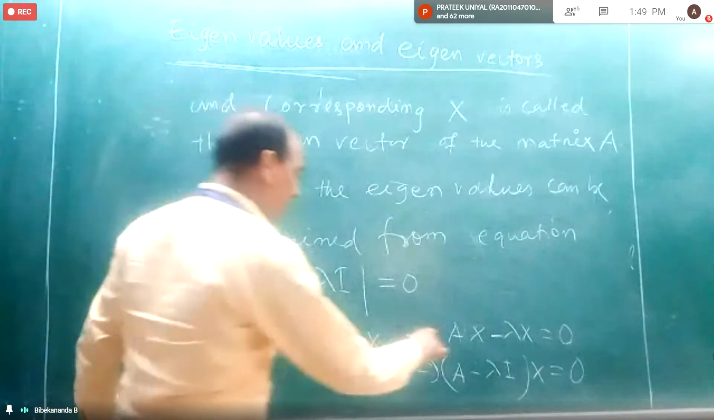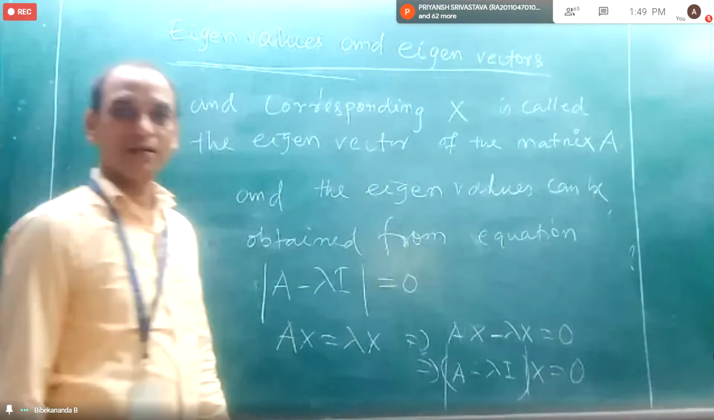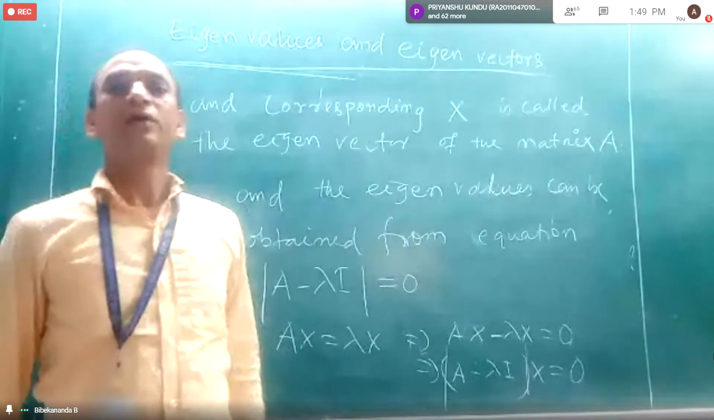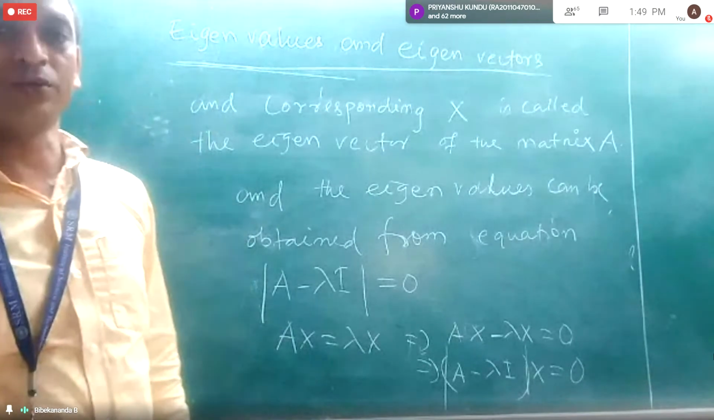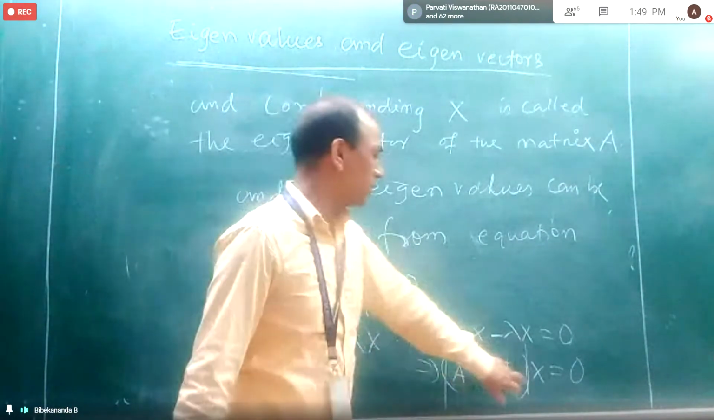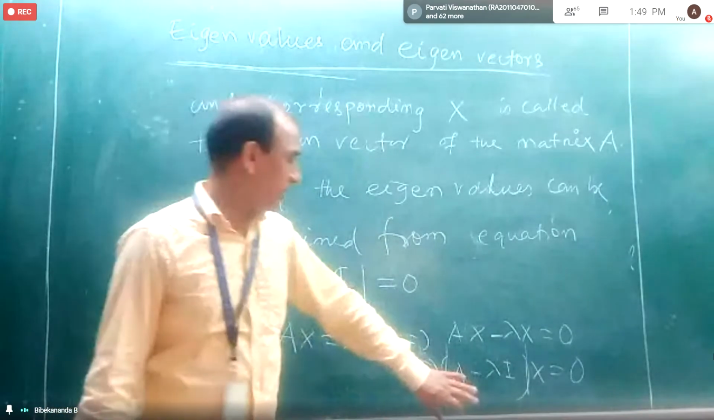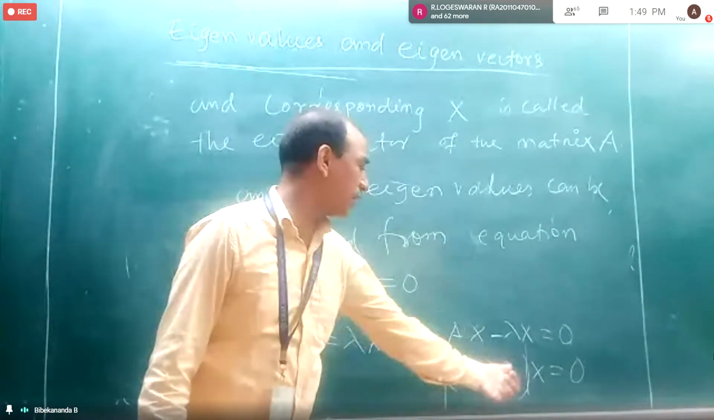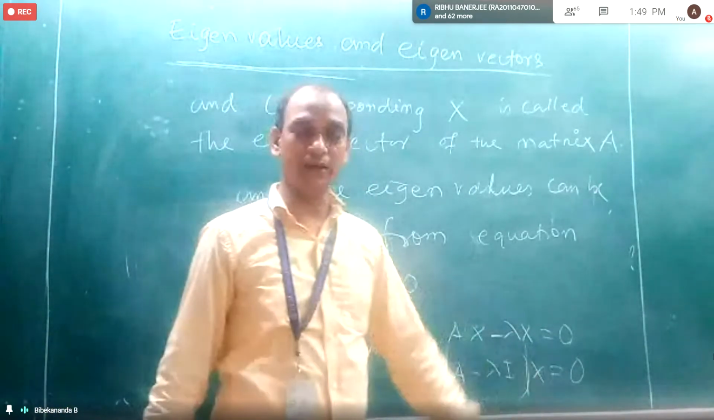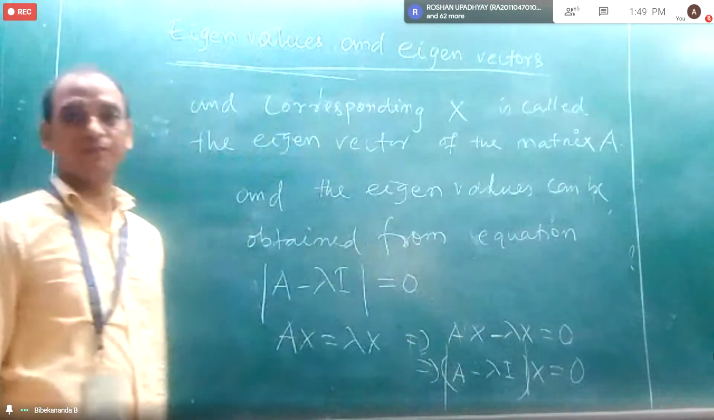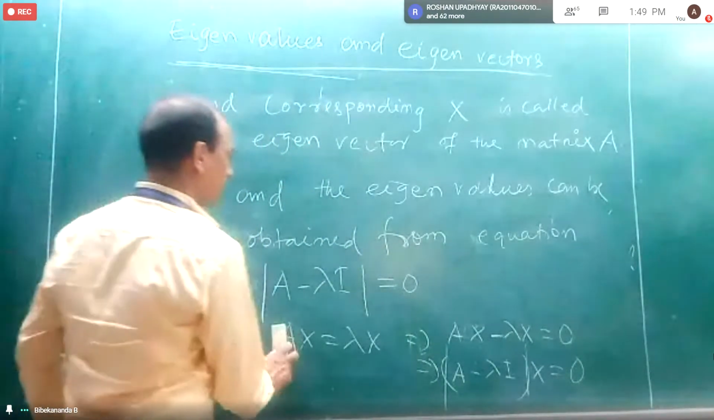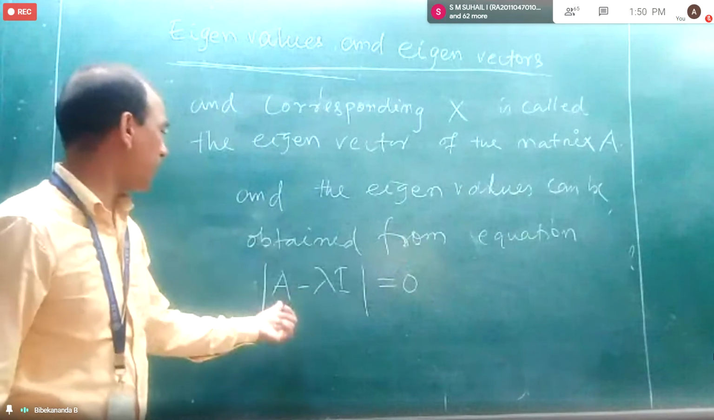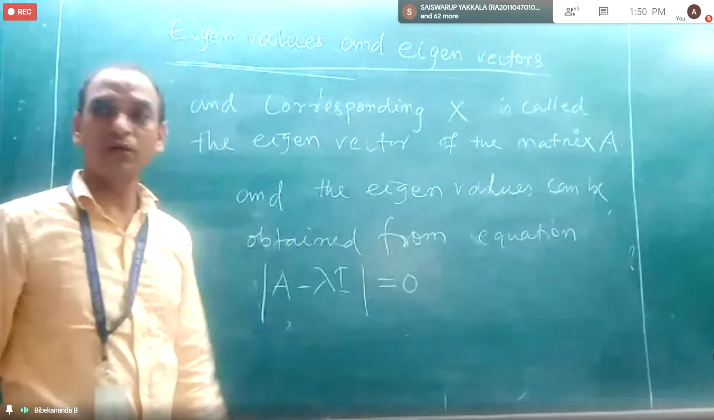Okay. So if the determinant is 0, then only will this system of equations have a solution, a unique solution. And so we will take the determinant of the matrix A minus lambda I, and we will make it 0. So the eigenvalues can be obtained from the equation determinant of A minus lambda I equal to 0.